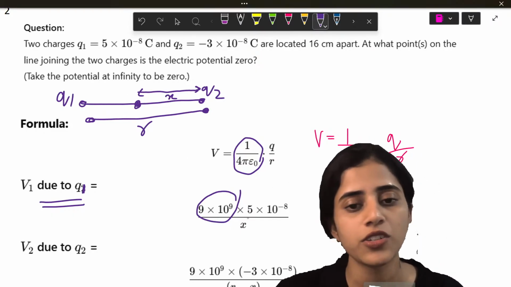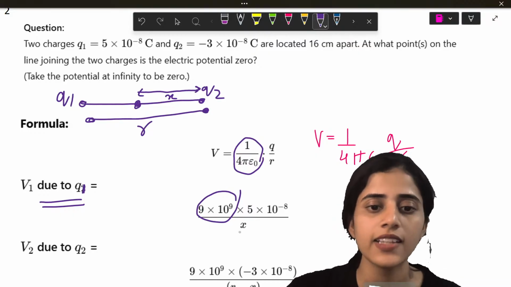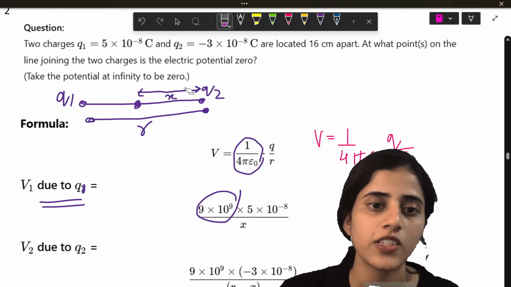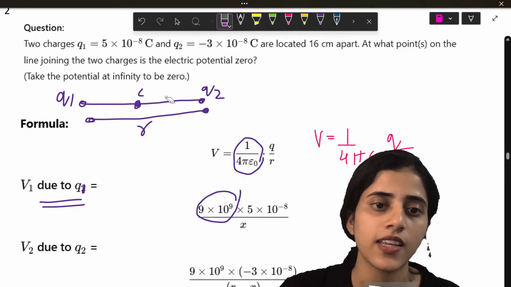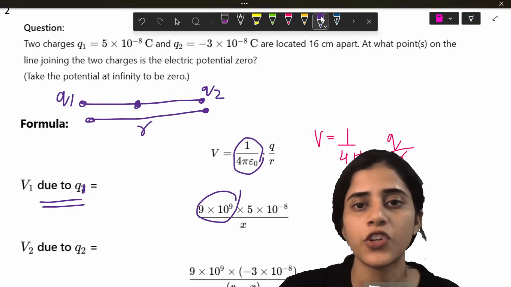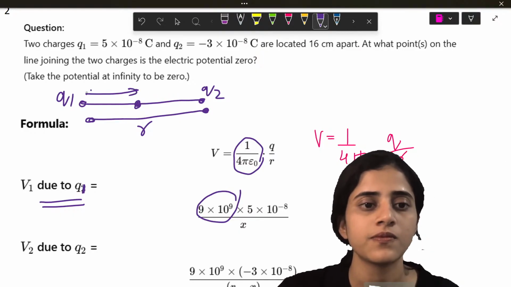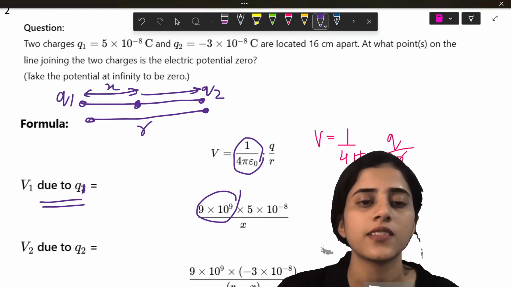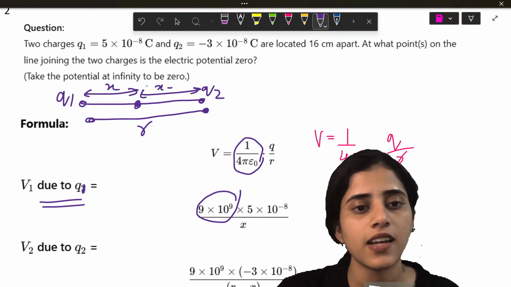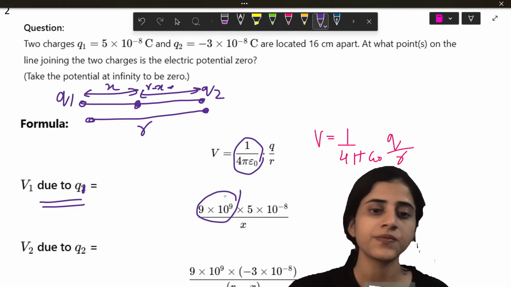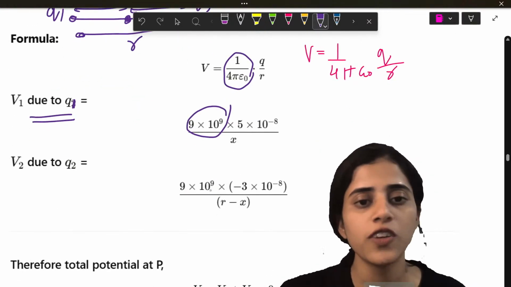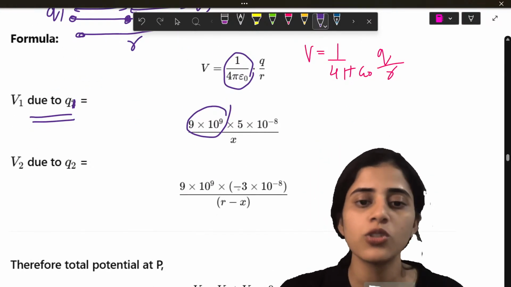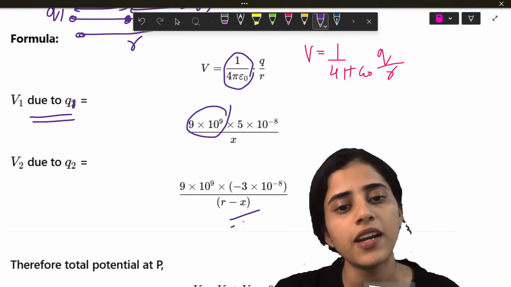So 9 into 10 raised to 9 into 5 into 10 raised to minus 8 divided by X. According to the question, let's just make this X because it's for Q1. Let's say this is X, and the other is R minus X. Now V2 due to Q2 will be 9 into 10 raised to 9 into minus 3 into 10 raised to minus 8 divided by R minus X.